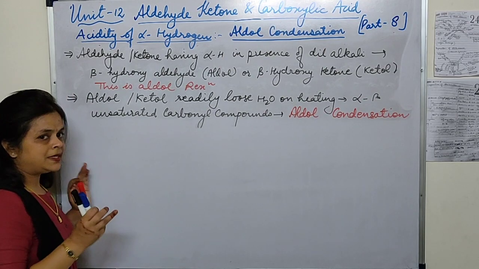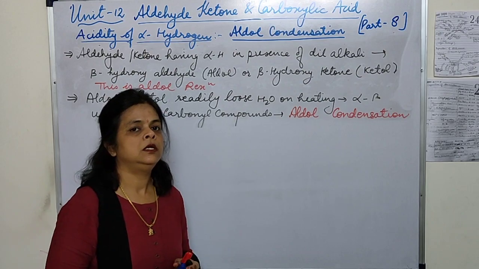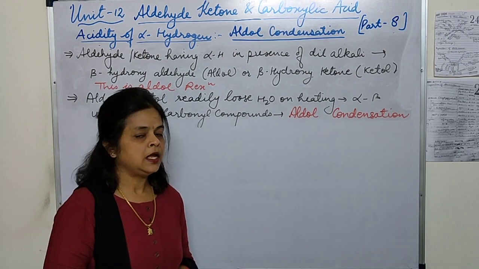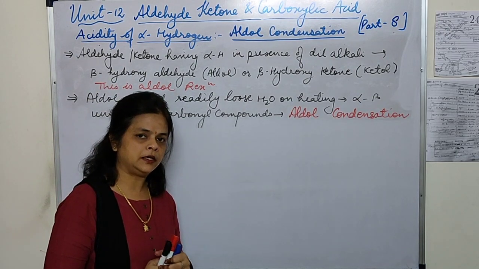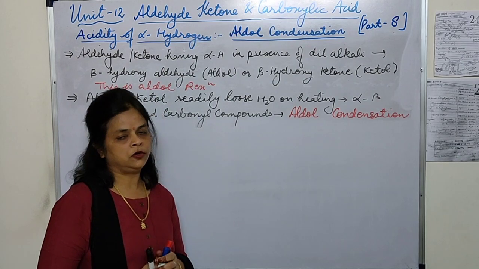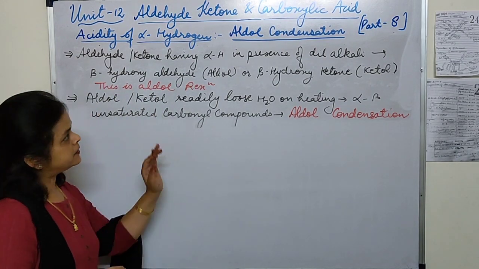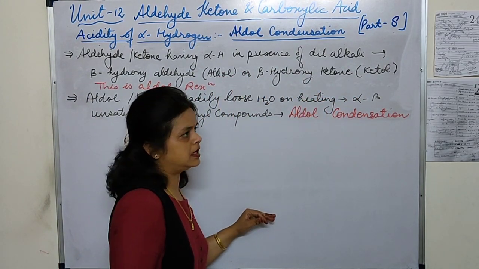Basically we have seen that the presence of alpha hydrogen gives carbonyl compounds their acidic nature, and when they lose this alpha hydrogen, they form a carbanion and act as a nucleophile and attack another carbonyl compound, and they give either aldol or ketol. That we will see by different examples.